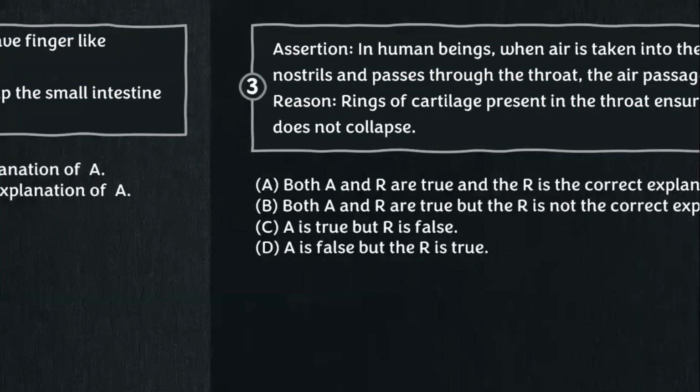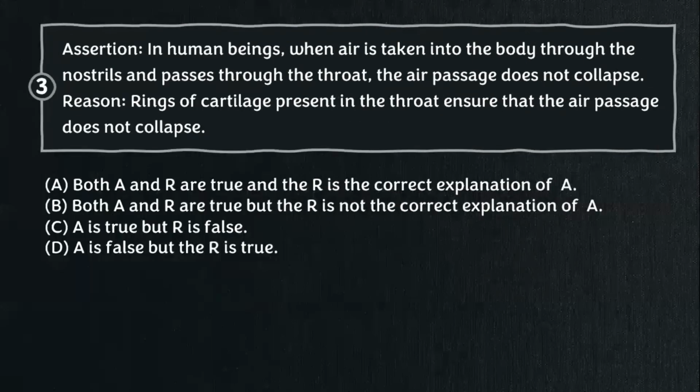Next question. Assertion: in human beings, when air is taken into the body through the nostrils and passes through the throat, the air passage does not collapse. Reason: rings of cartilage present in the throat ensure that the air passage does not collapse.